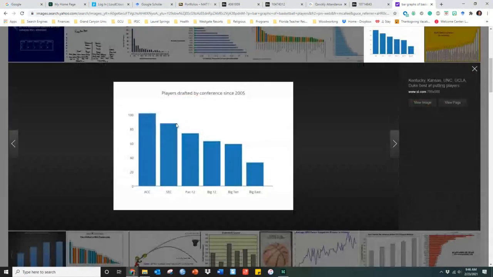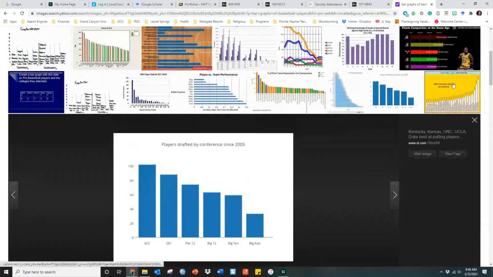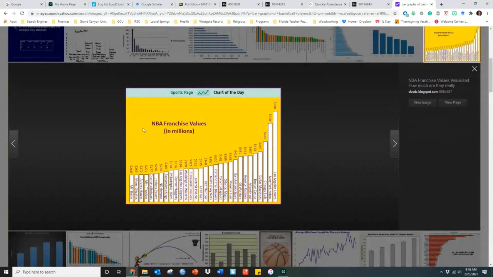So say I go ahead and look at this one. Players drafted by conference since 2005, all right? Now, you can see that this is a bar graph that indicates this is about, what, 201. This is roughly about 83, and so on and so forth. You can take rough estimates for it. You go through this, and if this is interesting to you, it doesn't have to be this one slide. You could choose this slide right here.